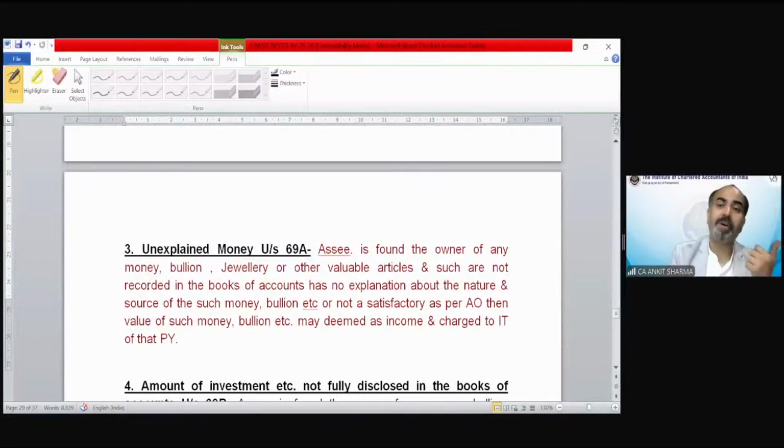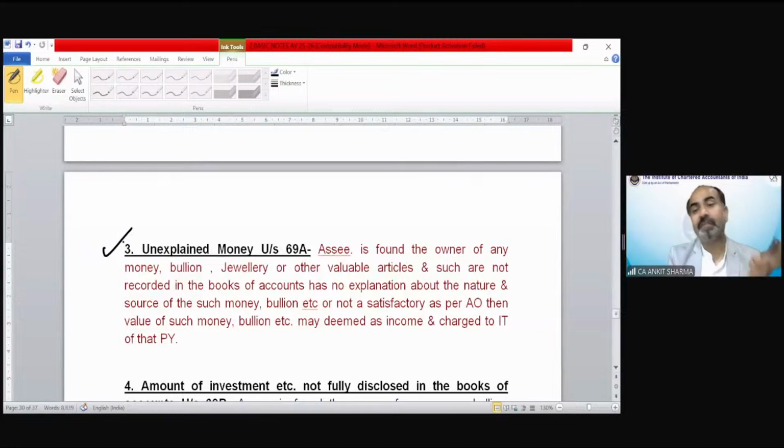Same, point number 1 was saying that there is an entry in the books of accounts of 10 lakh rupees, out of which you can only explain 1 lakh rupees, and the 9 lakh rupees entry you cannot explain. So that would be your income. In point number 1, real money was not there, only an entry was there in the books of accounts. So unexplained entries will also be treated as your black money.